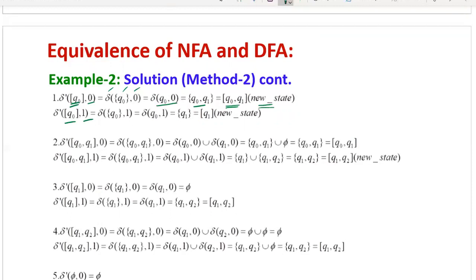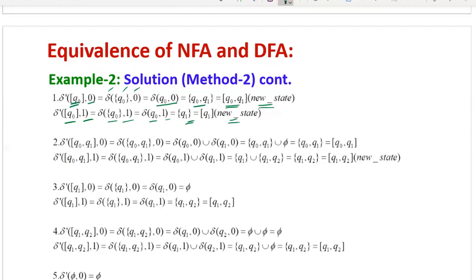This can be written as delta of Q0 on 1, that is equal to delta of Q0 1 after removing the square set brackets. Then Q0 on 1, you can substitute the transition, it is Q1. Now you can see Q1 is the next state, but it is not equivalent to your current state Q0. Therefore, this is also a new state. So that's why you can consider this as the next new state of DFA.